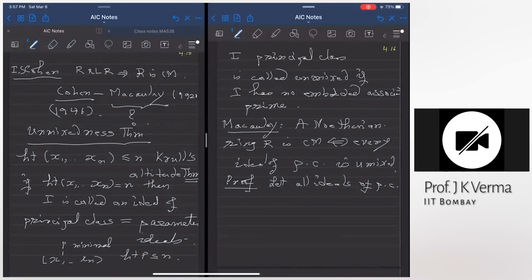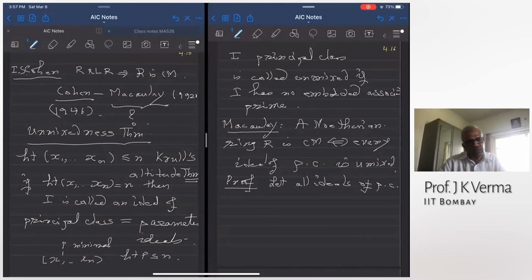Okay. Thank you. So this is talking about the primary decomposition of ideals of principal class. By Krull's theorem, all minimal primes have height at most n. So if there was an embedded associated prime, its height would be bigger than n. So there is no embedded associated prime of any ideal of principal class. Then and only then the ring is Cohen-Macaulay. This is Macaulay's theorem. Okay. So let me go the simple direction first. Suppose all ideals of principal class are unmixed.